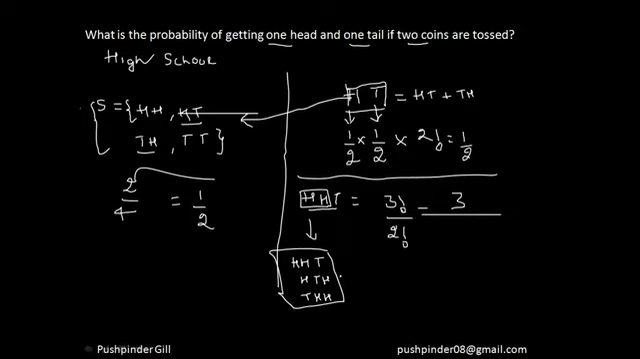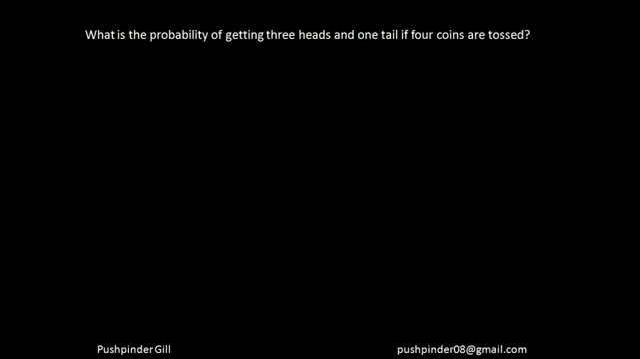So what I'm doing is saving you time, so that you don't have to do all that stuff, and you get to do the question very easily. I hope everyone is understanding. Let's move to the next question to make things more clear. What is the probability of getting 3 heads and 1 tail if 4 coins are tossed?